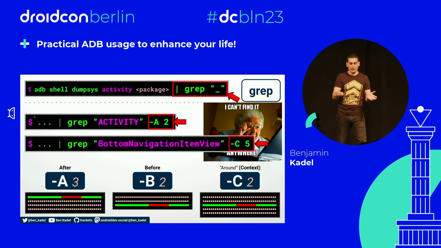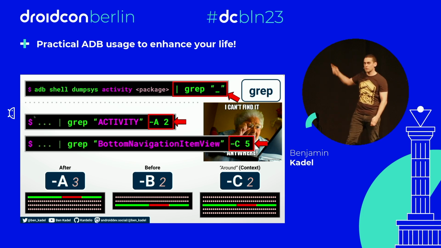And the reason this is useful, let me give you an example straight away. That activity one, capital Activity, will tell you the activities that are there and active or whatever, but it won't tell you the state. The activity state, if it's paused, resumed, or whatever, is actually 2 lines beneath the activity line. So if you hyphen A and 2, you'll get that information as well given to you for free.